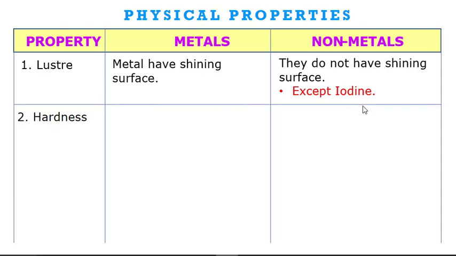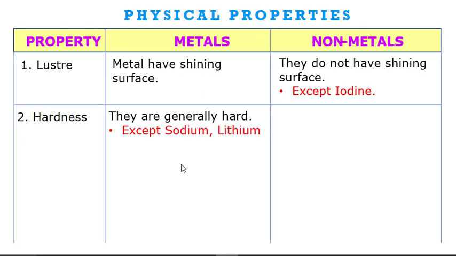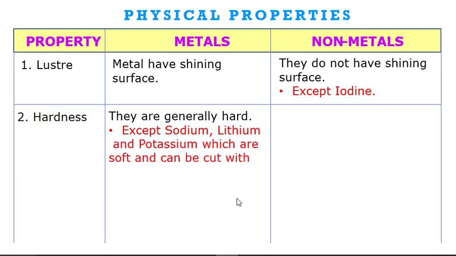Second property is hardness. Metals are generally hard. Exceptions are sodium and lithium. These are metals which are not hard. When we say hard, that means we cannot cut them with a knife. Soft means they can be easily cut with a knife. So metals are generally hard. Here sodium, lithium and potassium are soft and they can be cut with a knife.